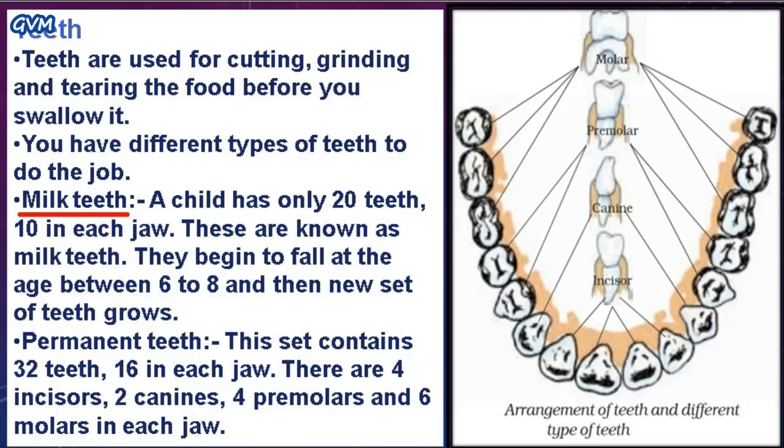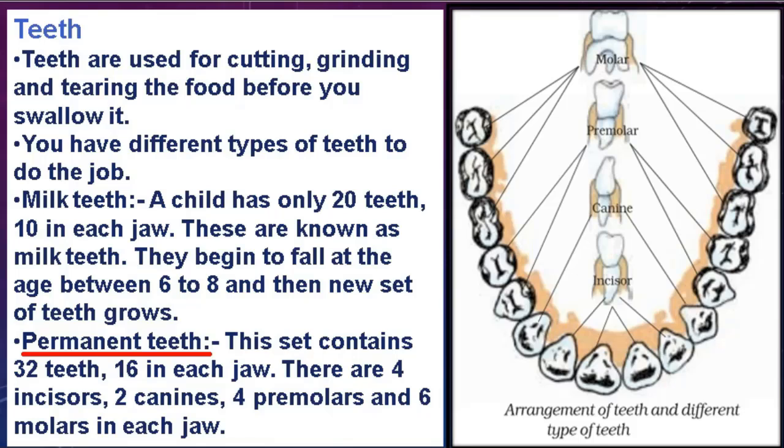But as we grow, we shed the milk teeth, and between the age of 6 to 8 they fall out, and they are replaced by another set of teeth that are known as permanent teeth. Students, permanent teeth are 32 in number. They are 16 in each jaw, and there are 4 types of teeth in each jaw.